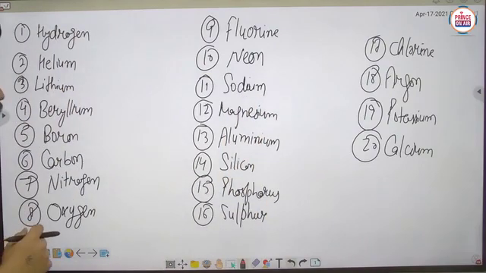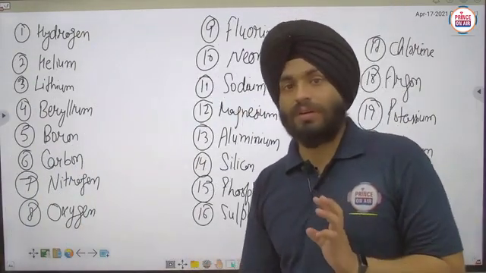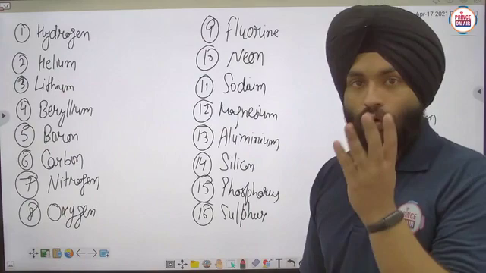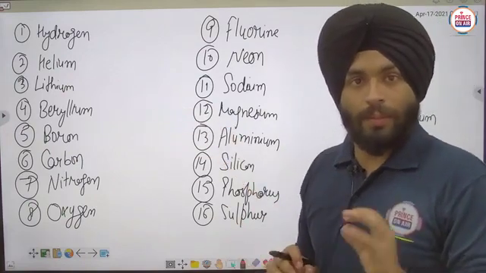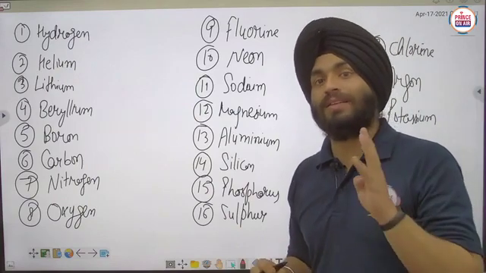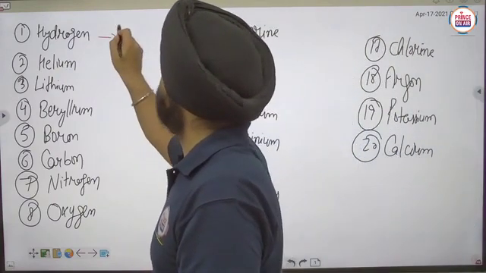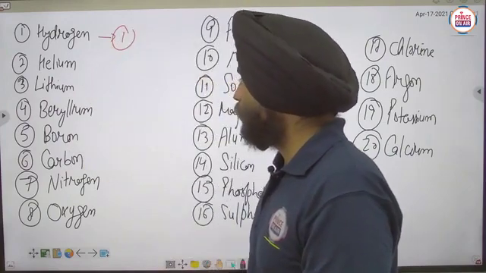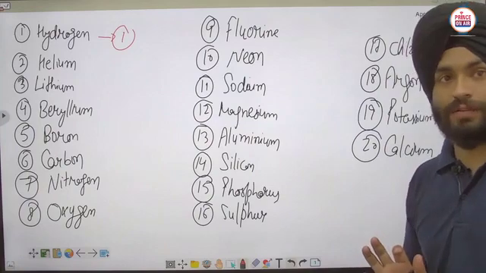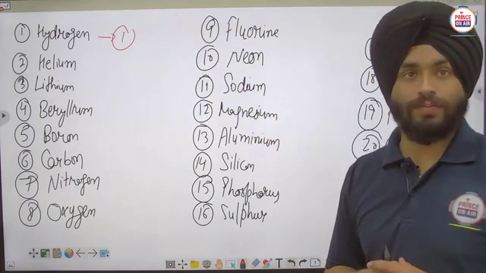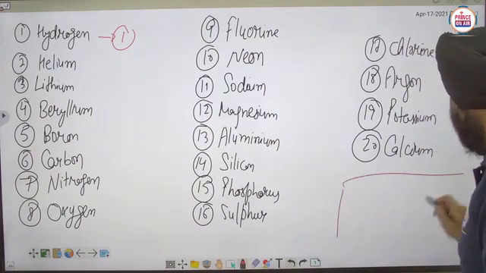Now we have to learn their atomic masses. Here you have to learn the atomic masses with 4 exceptions. I will give you the trick, but you have to learn the 4 exceptions also. Like the atomic mass of hydrogen is 1. That's it. Firstly, this one you have to memorize. Afterwards, I am going to write the trick.